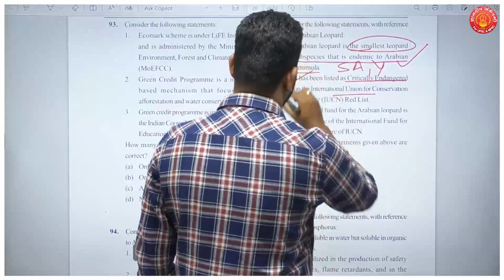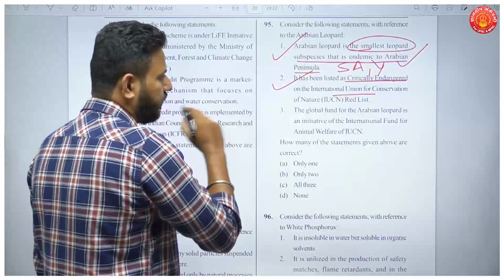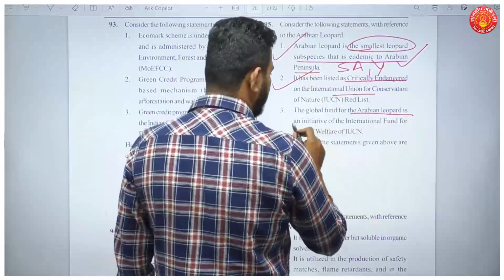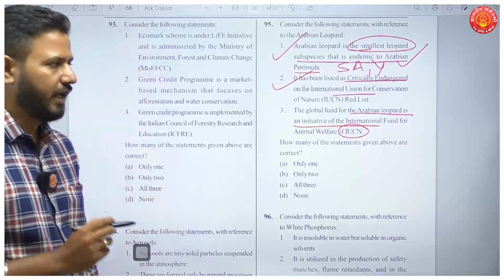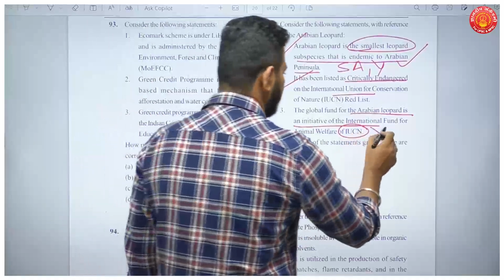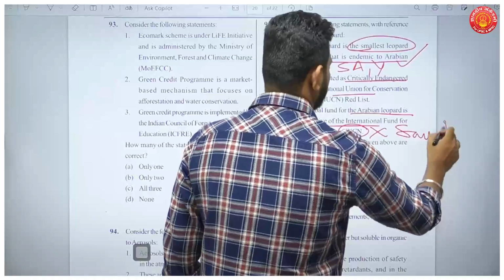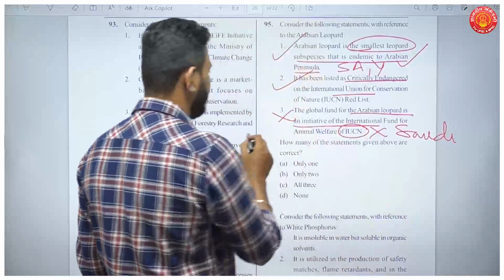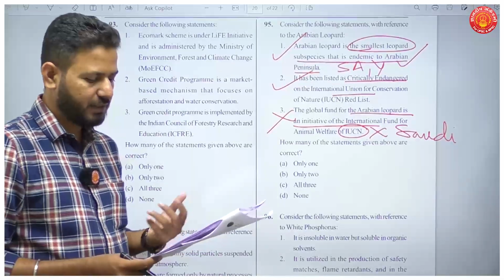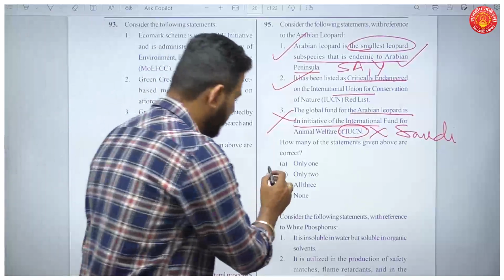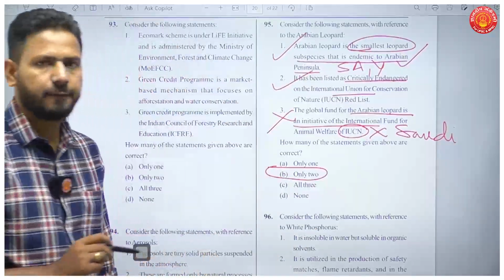This is also true. The Global Fund for Arabian Leopard is an initiative of IUCN, International Union for Conservation of Nature. Actually, this is a Saudi initiative. So not IUCN. Statement 3 in this question is incorrect. So how many statements given are correct? Only two statements here are correct.